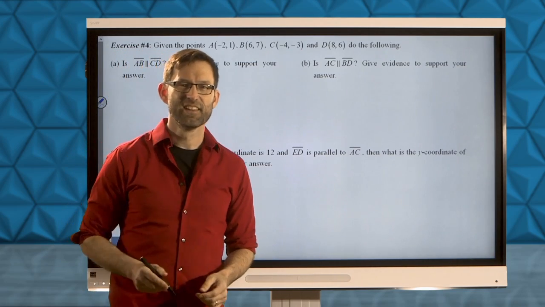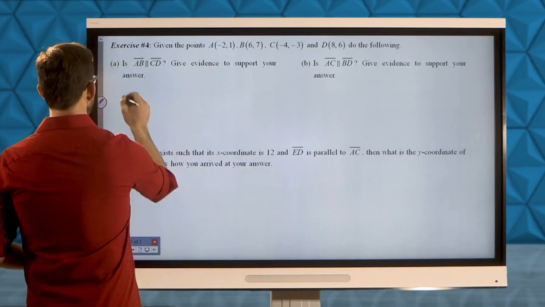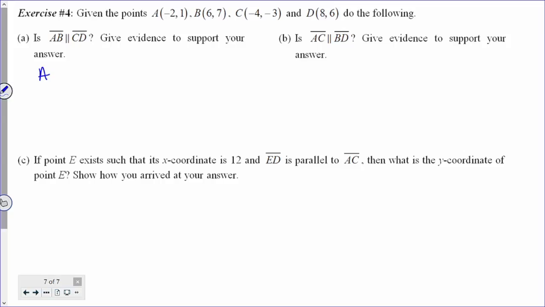All right. Let's get into it. Let's make sure we're very good about our work. We lay it out so everybody knows what we're doing. Line segment AB. Let's do it. The slope of line segment AB will be 7 minus 1 divided by 6 minus negative 2. That's going to give us a 6 in the numerator, an 8 in the denominator, for a reduced slope of 3/4. Let's take a look at CD.